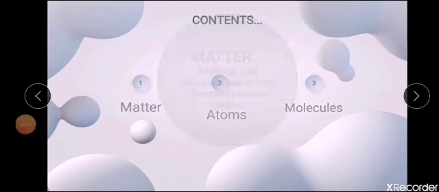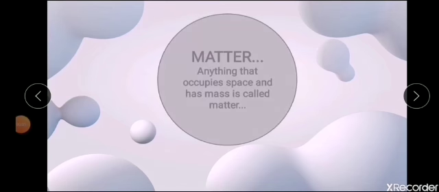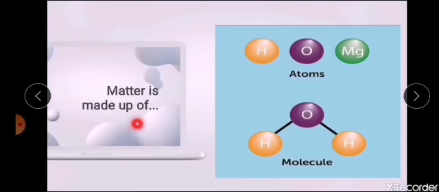Let's begin with matter. What is matter? Anything that occupies space and has mass, you can call it matter. Now, what is matter made up of? Matter is usually made up of atoms or molecules. Now, let's see what atoms are and what molecules are in detail.